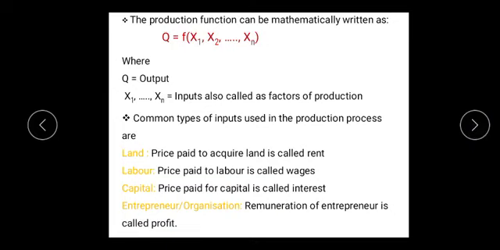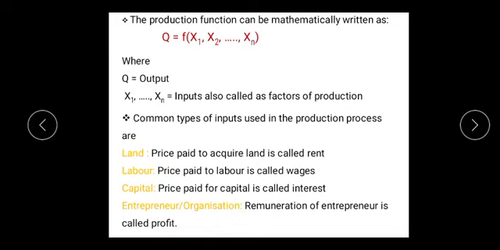The production function can be mathematically expressed in an equation in which the output is the dependent variable and inputs are independent variables. The equation can be expressed as Q is a function of x1, x2 up to xn, where Q is output, which is a dependent variable here, and x1 to xn are inputs, which are also called the factors of production, and these x1 up to xn are the independent variables.